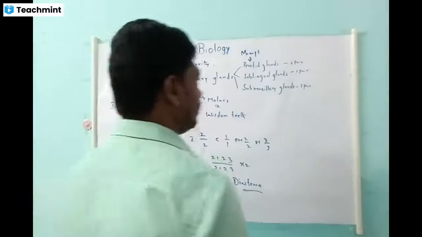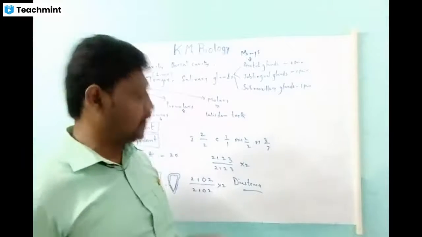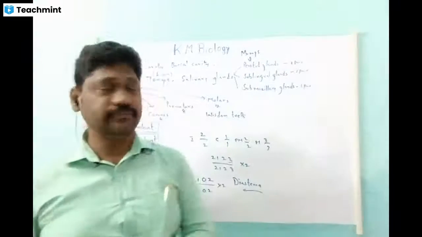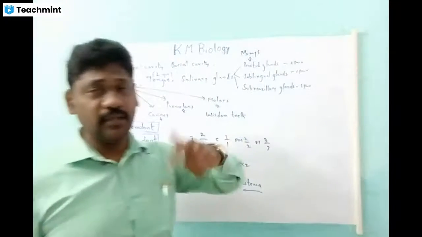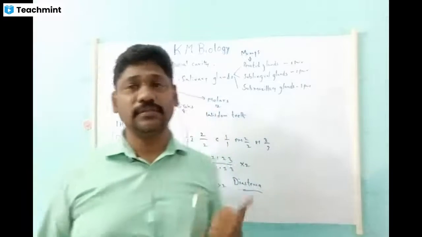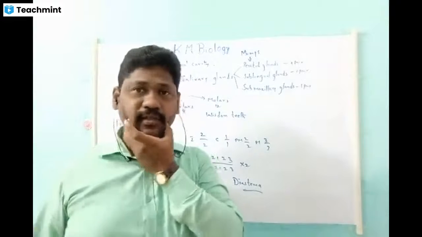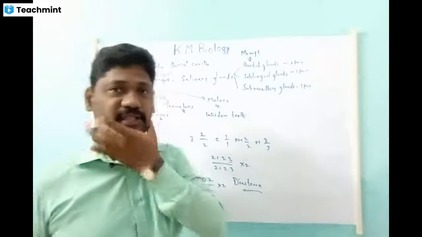Sublingual, lingua means tongue, so these glands are present under the tongue. Maxilla means jaw, so the submaxillary glands are present near the jaw, here and here.